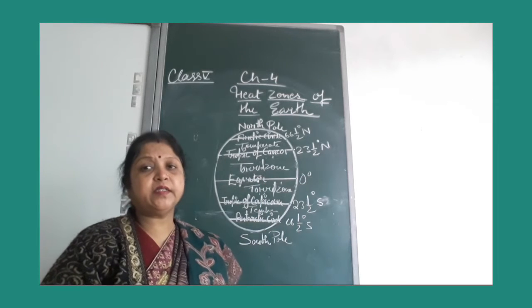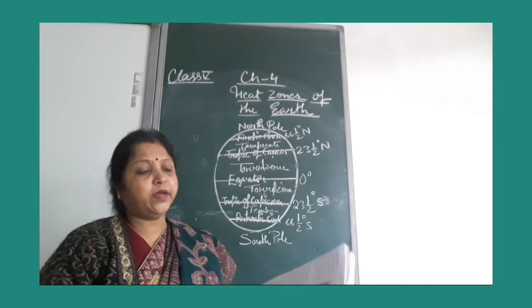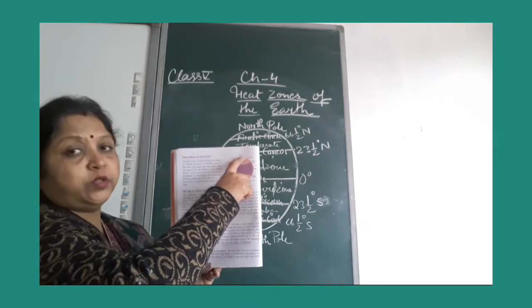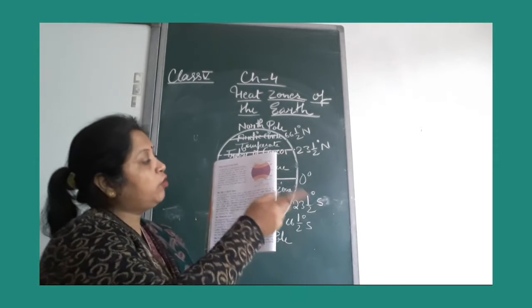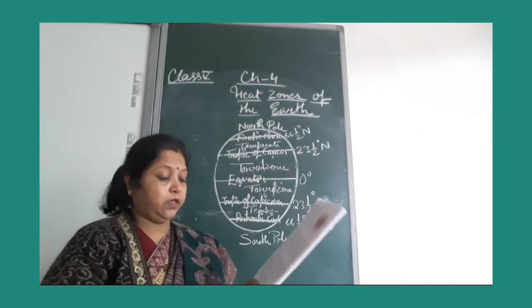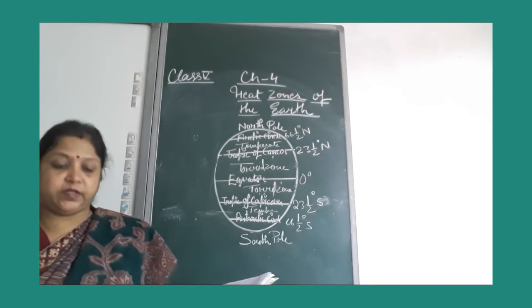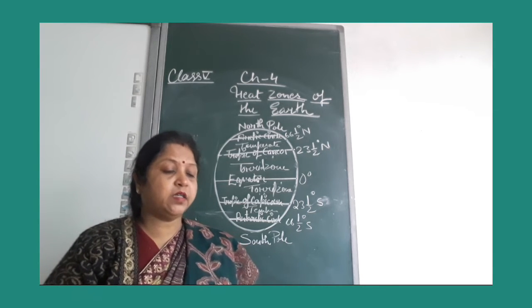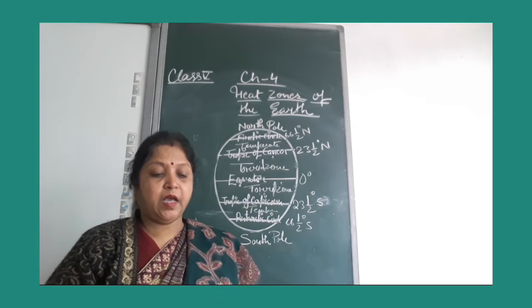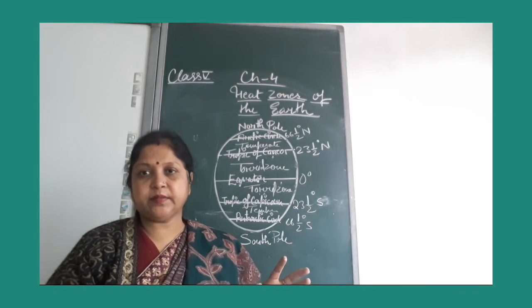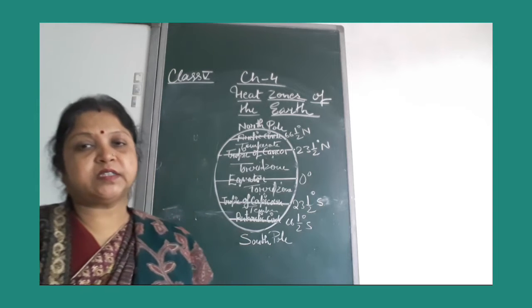Next, the frigid zone. The climate is extremely cold. In the north you can see the Arctic Circle to the North Pole, here is the frigid zone. In the south, the Antarctic Circle to the South Pole is the south frigid zone. These are the coldest parts of the world. I hope all of you understand.